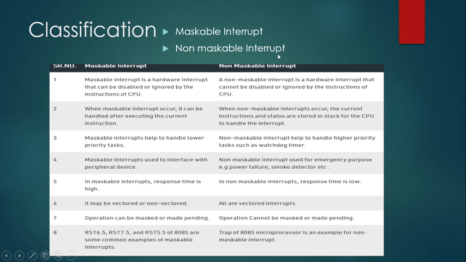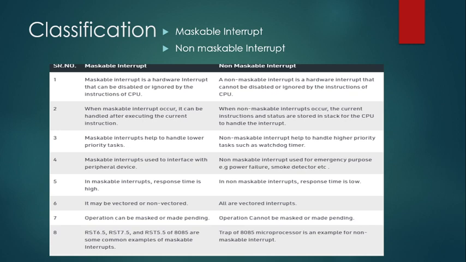The basic difference is that maskable interrupts are hardware interrupts which can be delayed when a higher priority interrupt has occurred to the processor, whereas non-maskable interrupts cannot be delayed at all. They should be processed immediately by the processor.